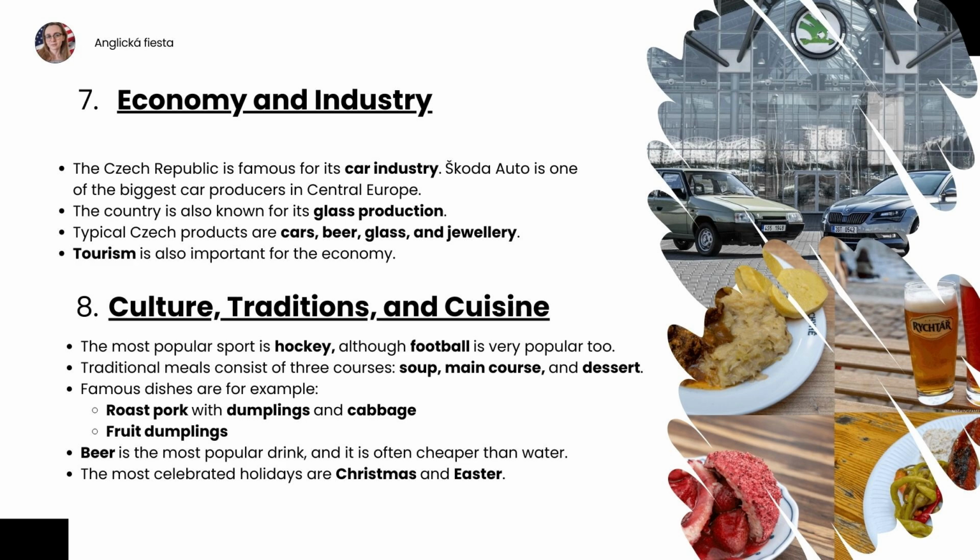Famous dishes are, for example, roast pork with dumplings and cabbage, and fruit dumplings. Beer is the most popular drink, and it is often cheaper than water. The most celebrated holidays are Christmas and Easter.